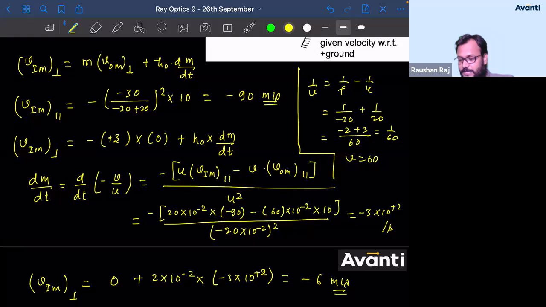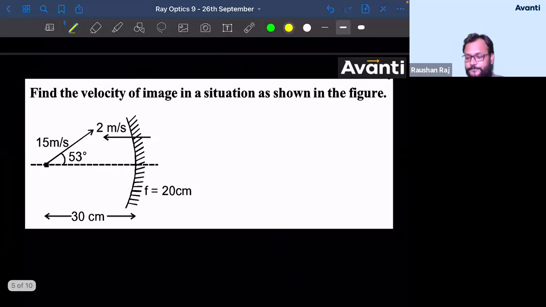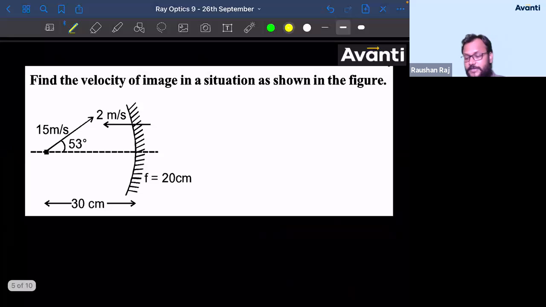So this is the answer for this question. Let us move on to the next one. Give me an answer for this question then. Based on the calculation that we have done in these two questions, give me the correct answer for this one. Here, the mirror is also moving. But the easier part is that the object is not above the principal axis. The object is at the principal axis. So you will get it a little easier here.